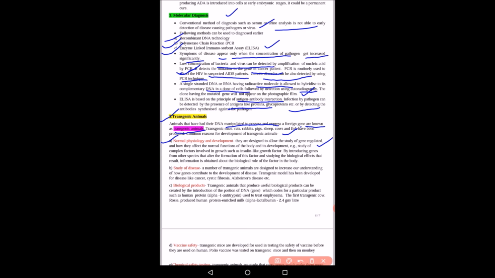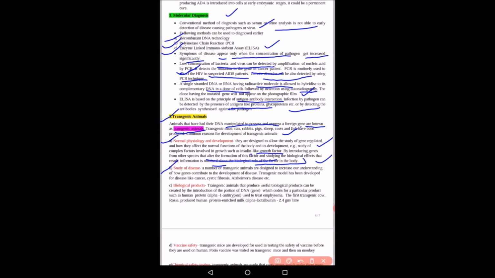Example, the study of complex factors involved in growth such as insulin-like factor by introducing genes from other species that alter the formation of this factor, studying the biological effects that result, and information is obtained about the biological role of the factor in the body. So with the help of this genetic engineering or transgenic animals, various normal physiological developments which are taking place in the body can be studied.